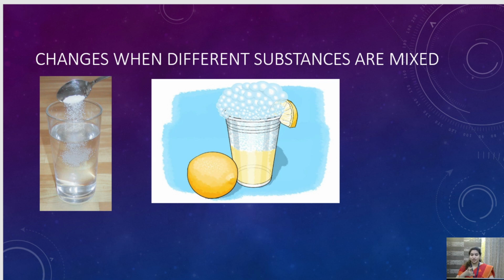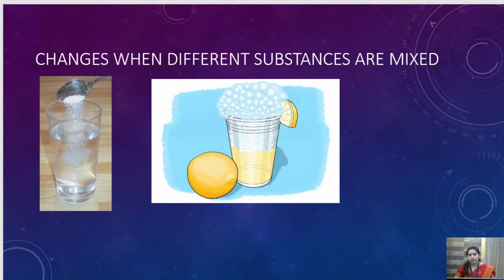Like you have seen in Coca-Cola, Pepsi and Thums Up. What happens when you just open the bottle? A lot of bubbles ooze out. So what is that bubble? That is nothing but carbon dioxide released in the form of gas. Similarly, here also bubbles will be formed, and that is carbon dioxide gas.